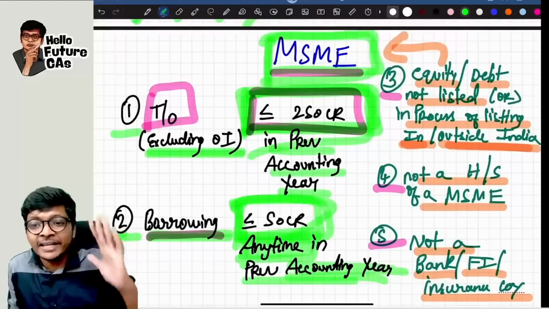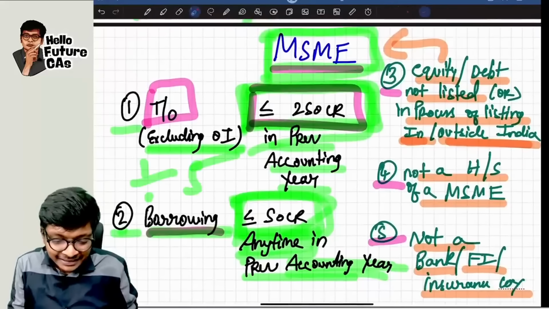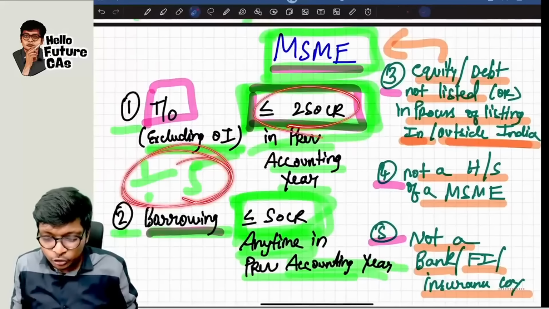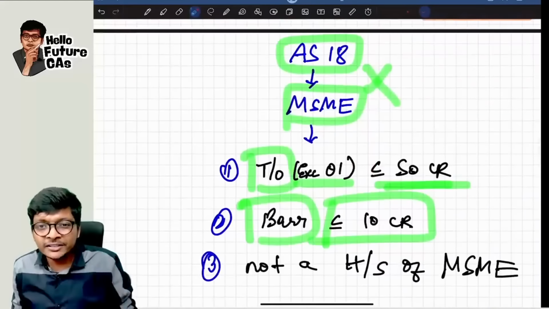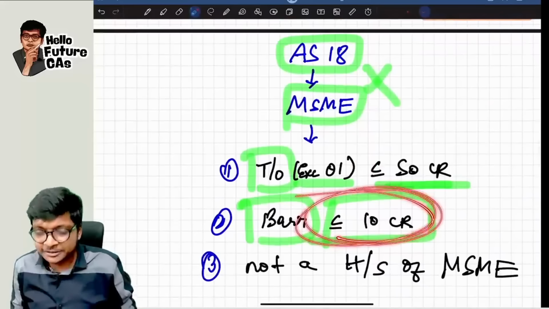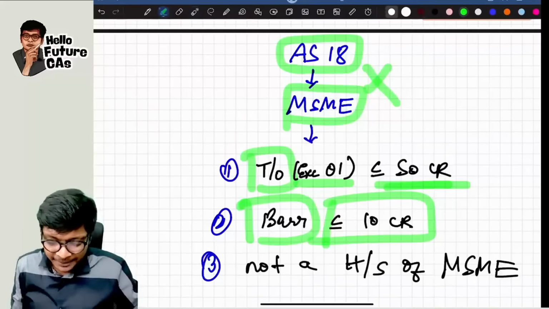Borrowings into 5, you get turnover. Here also, borrowings into 5, turnover. They just divided this limit by 5. Are you getting it, guys? They just divided this limit by 5. So 250 by 5, turnover becomes 50 and borrowings 50 by 5. It becomes less than or equal to 10 crores. And the last point repeats itself. Not a holding or subsidiary of another MSME.